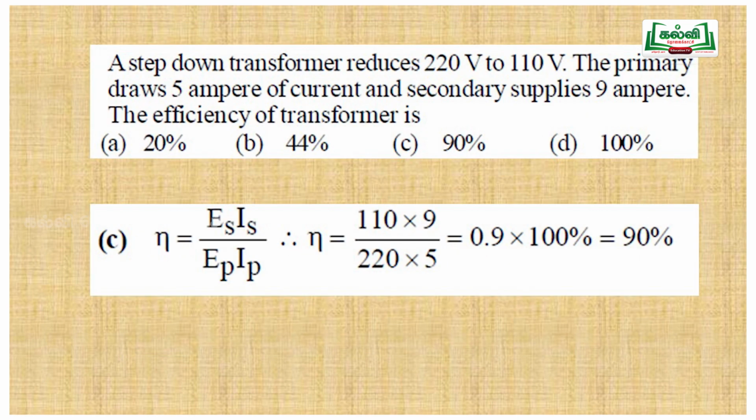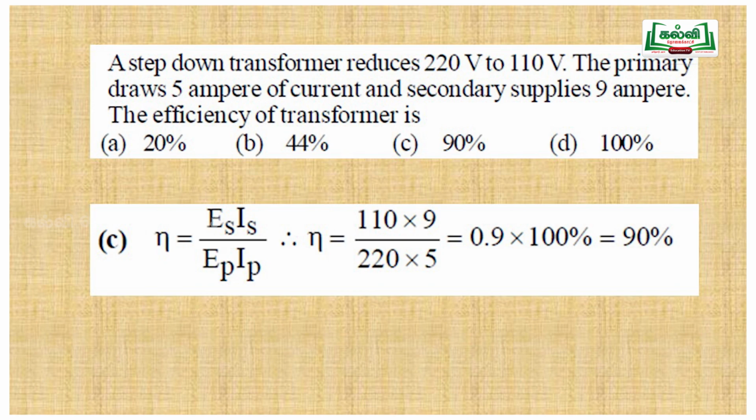A step down transformer reduces 220 volt to 110 volt. That is, 220 volt is the input voltage, the primary voltage, and 110 volt is the secondary voltage, the output voltage. The primary draws 5 ampere of current, and the secondary supplies 9 ampere. The efficiency of the transformer is, what is the formula for efficiency? It's output power by input power, so Es Is by Ep Ip.